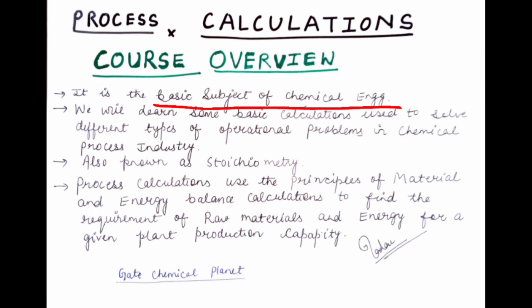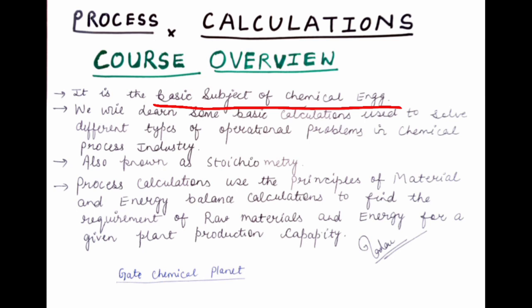Then, what is stoichiometry? Stoichiometry deals with the law of conservation of mass and energy. And if the principles of unit operations and chemical reaction engineering are carefully bridged with this, then the subject becomes extremely valuable to chemical engineers, who apply these principles in solving process engineering problems.